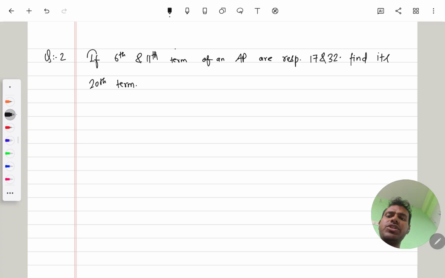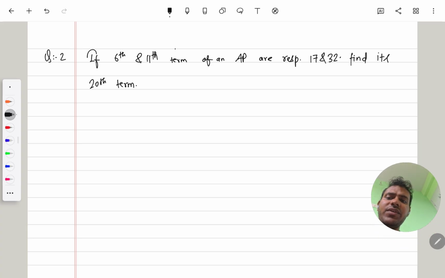Now we have a question for an AP. If the 6th term is 17 and the 11th term is 32, we have to find the value of its 20th term. Now how can we do it? Solution.